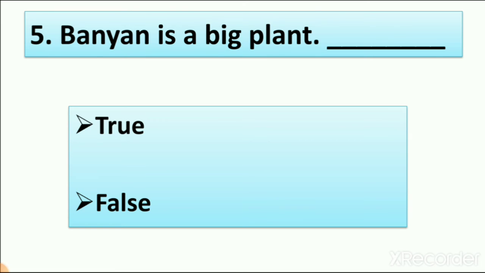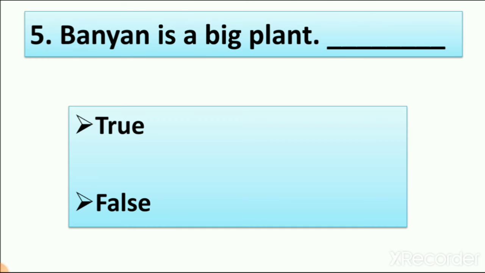Number 5. Banyan is a big plant. True or false? We learn in lesson number 3 about big trees. Apple, banana, ashoka tree and banyan tree. We also learn that banyan has roots which start growing new plants.